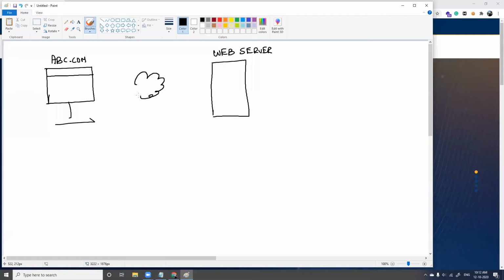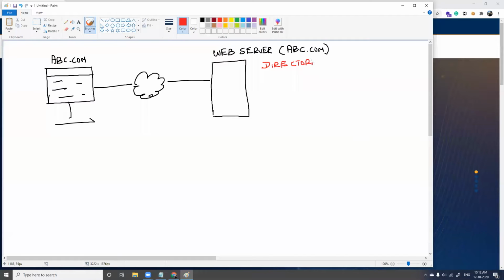Only with the help of a web server, you will be able to visit a website and the website will get displayed in your browser. So a web server is needed for all websites. It is mandatory, running in the background. This web server is maintained by abc.com. Right? abc.com has a web server, and inside this web server you will have to understand directories. What do you mean by directories?